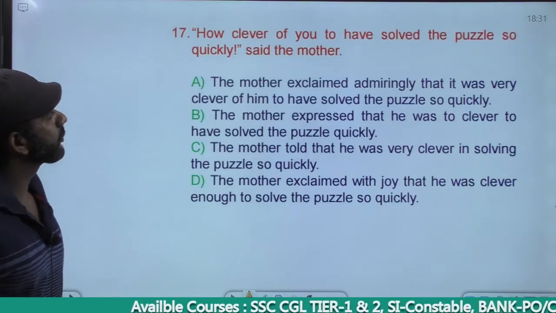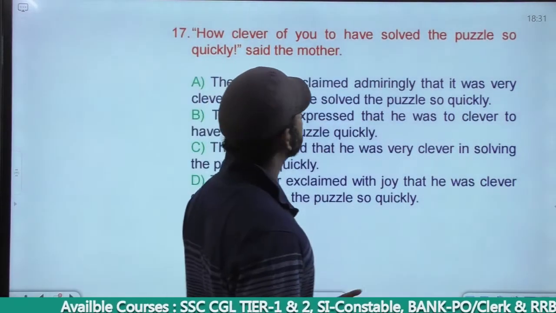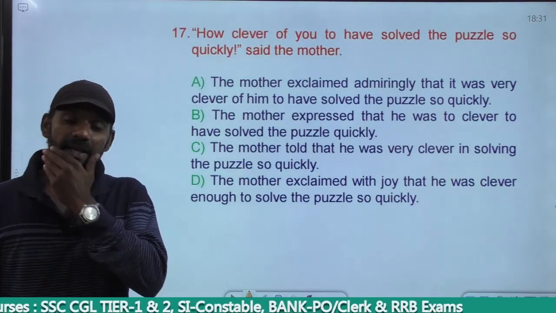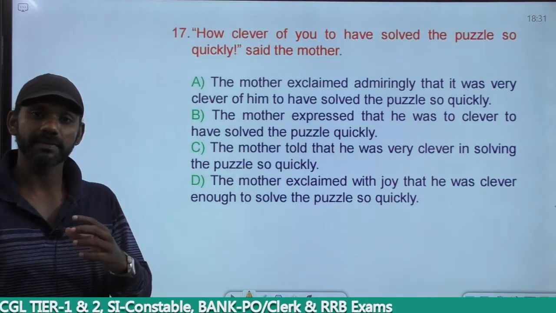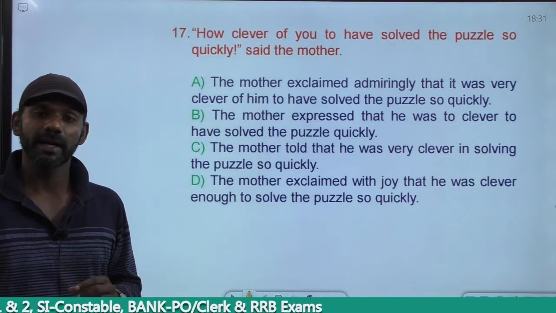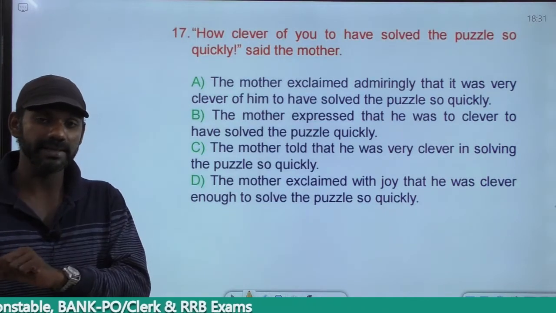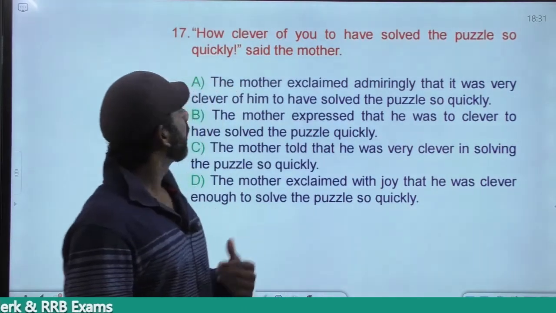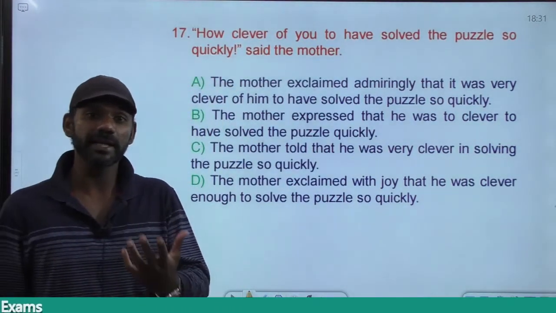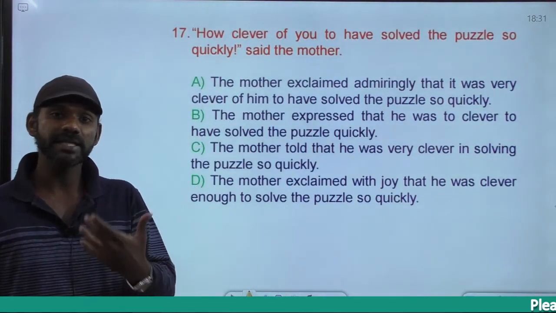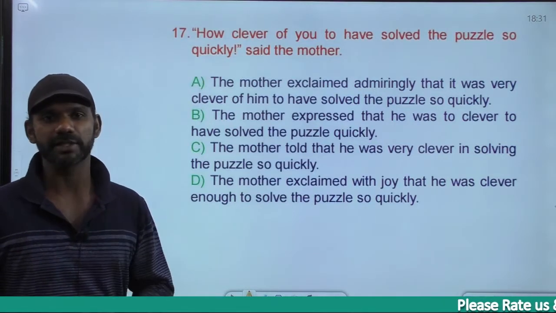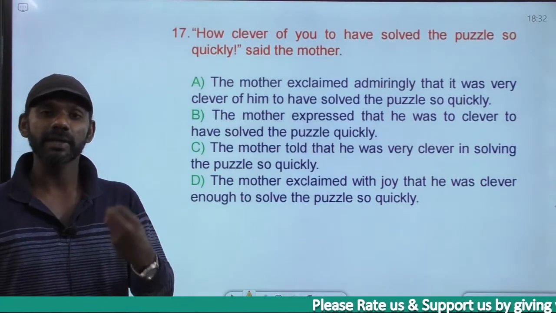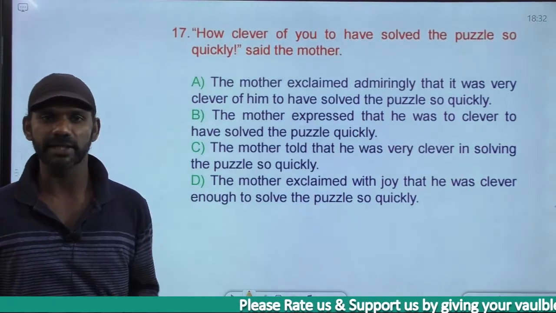How clever of you to have solved the puzzle so quickly, said the mother. If I say, how beautiful means beautiful or very beautiful. How beautiful she is, exclamation mark. That means she is very beautiful. How intelligent you are means you are very intelligent. How clever I am means I am very clever. How intelligent they are means they are very intelligent.